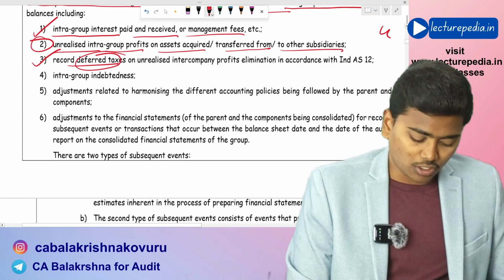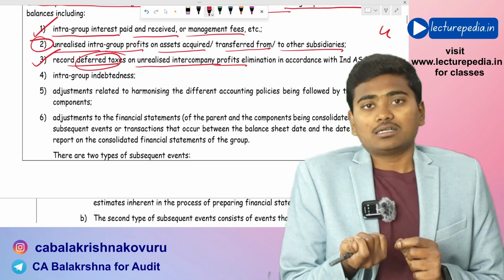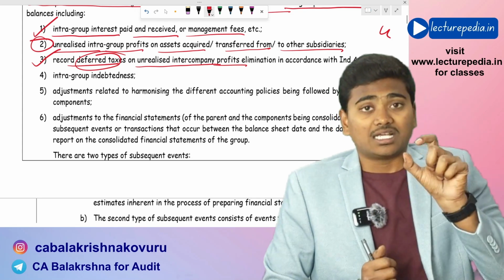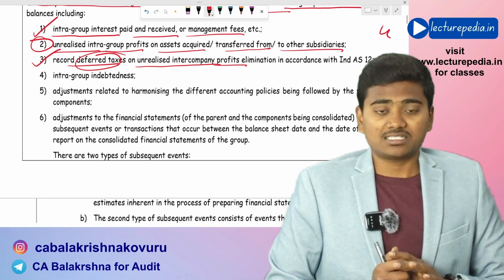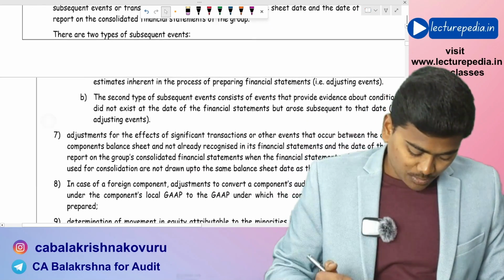record deferred taxes on unrealized intercompany profits. Obviously, if you eliminate the intercompany profits, some deferred taxes might arise. Regarding that deferred tax, you should pass the entry in the consolidated financial statements. Regarding this deferred tax, there is also another adjustment. If you see